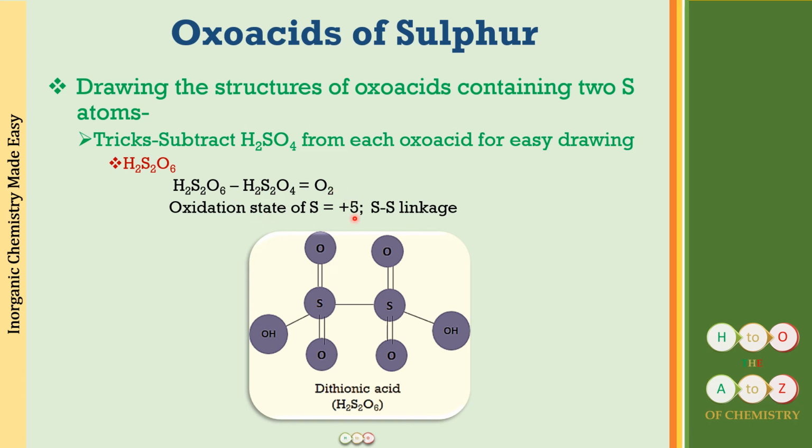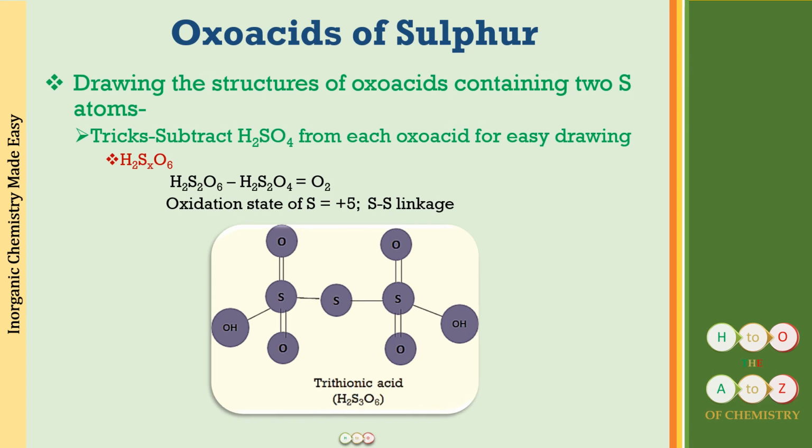The oxidation state of sulfur is +5. So it has to be a S-S linkage because it is less than the highest oxidation state. So make this S-S linkage between the 2 sulfur atoms. Put the common units, double bonded oxygen and OH, on both the sulfur atoms. What you have to now put in is these 2 oxygen atoms. So put them by a double bond on both sides. Easy enough, not a problem.